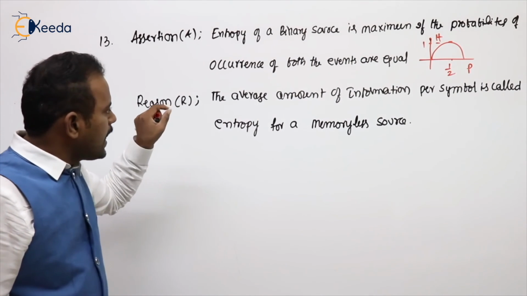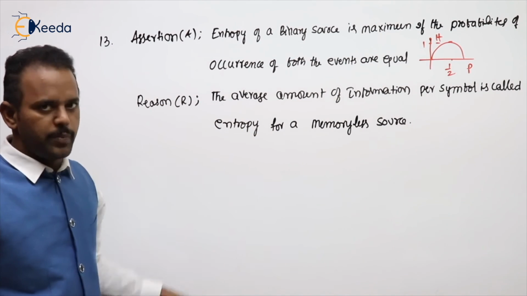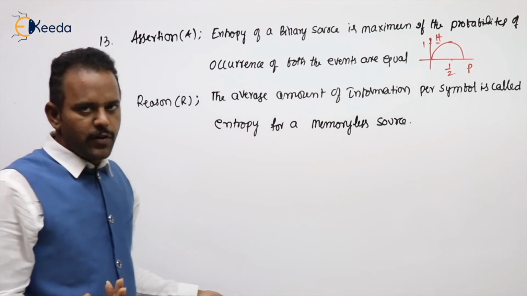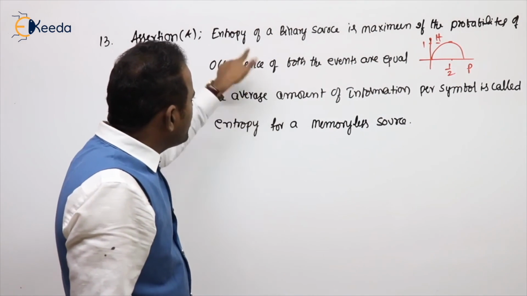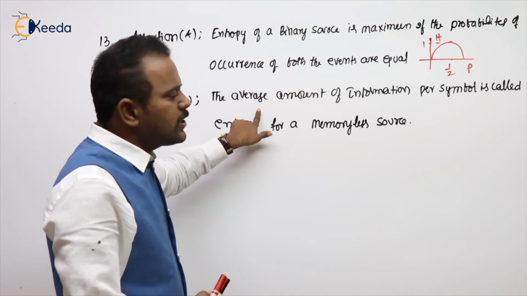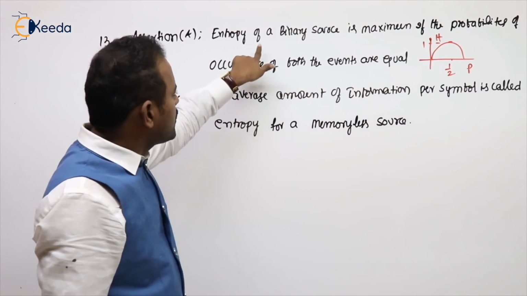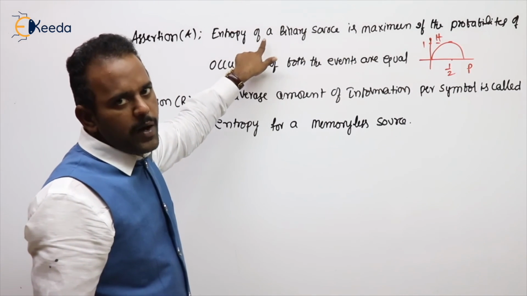See the reason: the average amount of information per symbol is called entropy. That is true. But what is the relation between these two? There is no relation. Here they gave the definition of entropy, and the assertion says entropy is maximum if all symbols have equal probability.